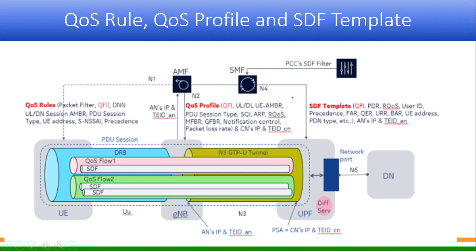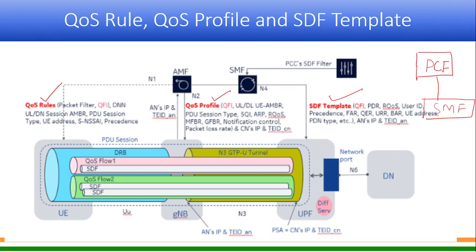Okay, so this slide I think I have explained, but just to repeat, the PCF is mainly responsible for providing policy control, and then from the PCF it goes to the SMF to implement that, and the SMF creates three things: QoS rule, QoS profile, and SDF template, or PDR rule, whatever, both are called.